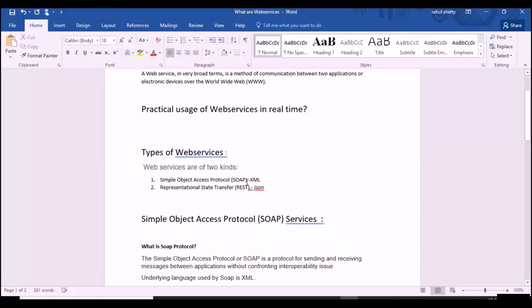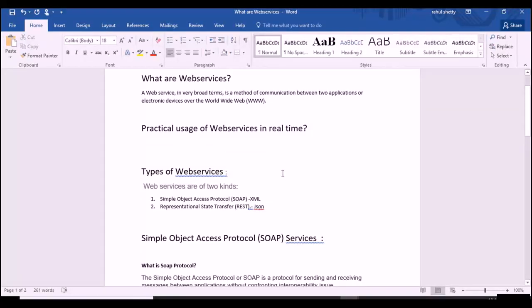But just don't get confused between SOAP and SoapUI tool. SoapUI tool is used to test these web services, but SOAP is a protocol used for sending and receiving messages between web services. I see most of the students confused between this SOAP word, thinking both are the same. SoapUI tool is different, SOAP services are different.